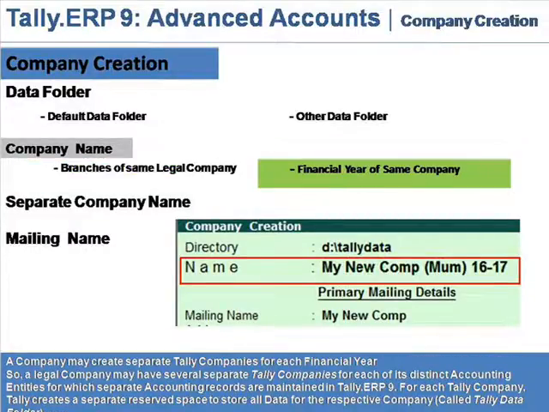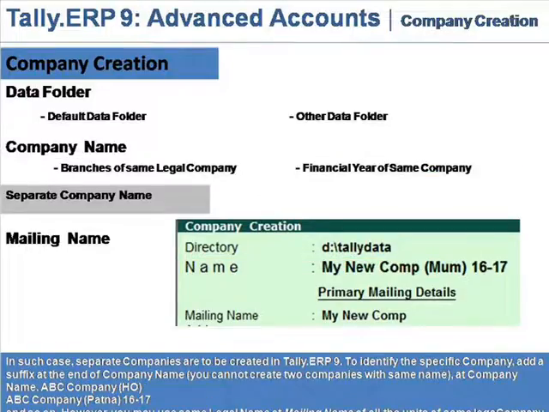Financial year of same company. A company may create separate Tally companies for each financial year. So a legal company may have several separate Tally companies for each of its distinct accounting entities for which separate accounting records are maintained in Tally ERP9. For each Tally company, Tally creates a separate reserved space to store all data for the respective company, called the Tally data folder.